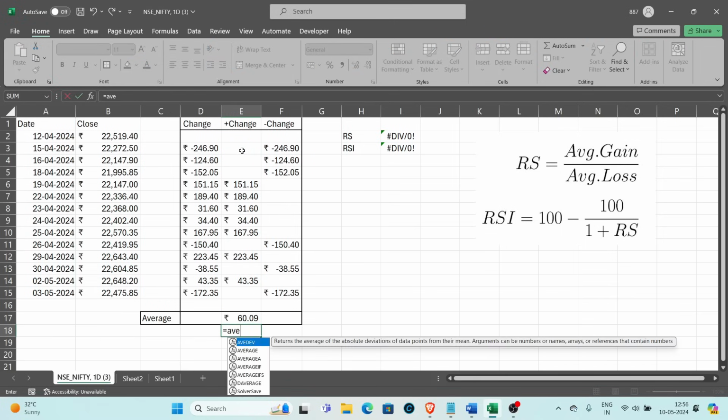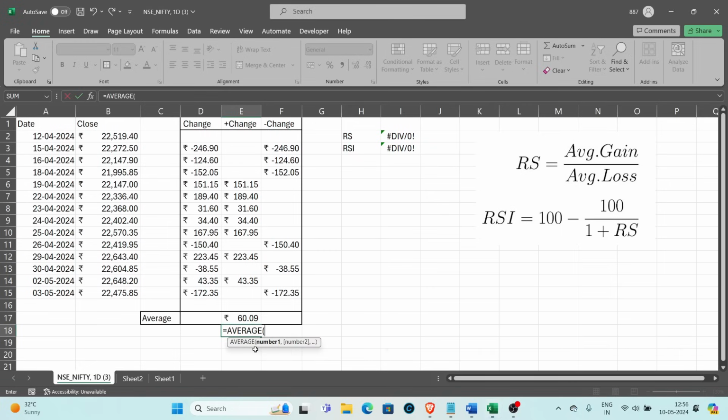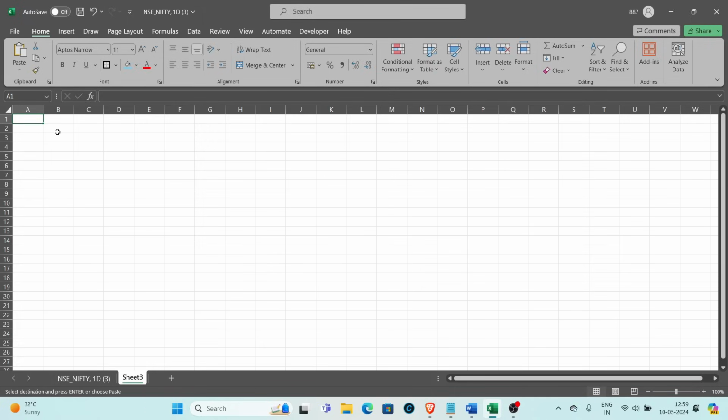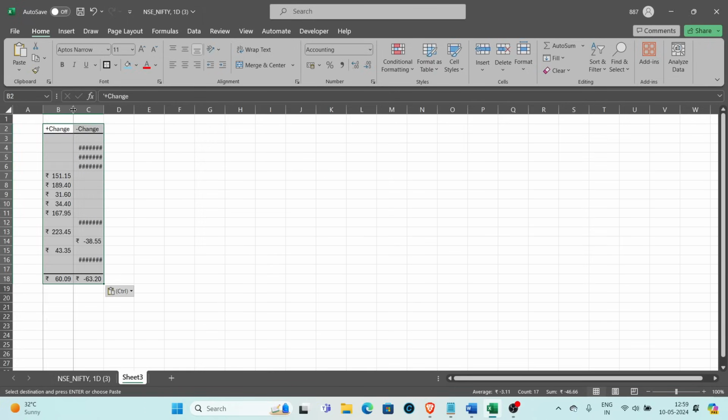If you do a general average, it is just going to add up these numbers and divide by 6 or 7, depending on how many values there are, and you are going to get 120. So let me explain why a simple average doesn't work and you have to divide it by 14. Just to give you a simple example, I will copy this and paste it in a new sheet.